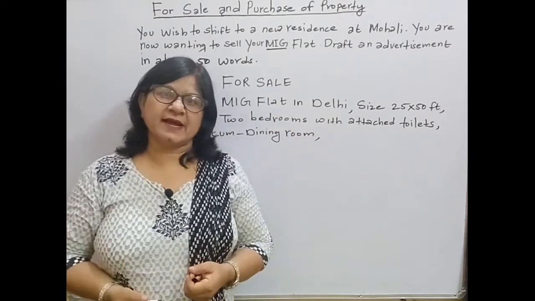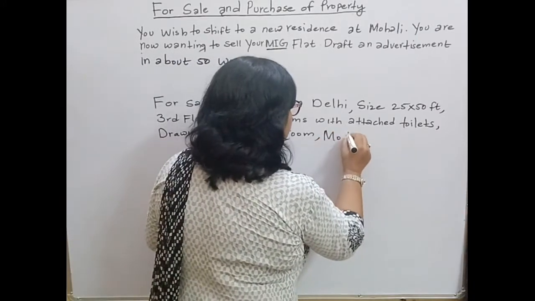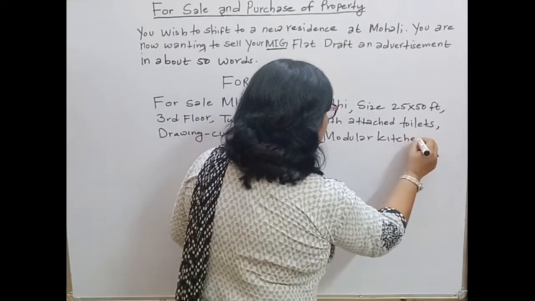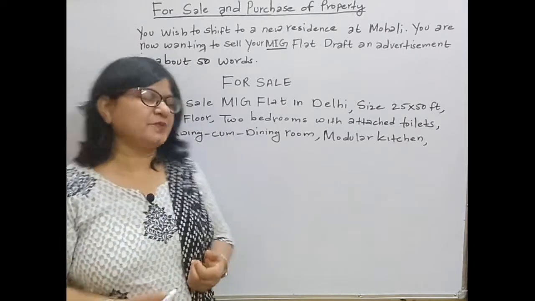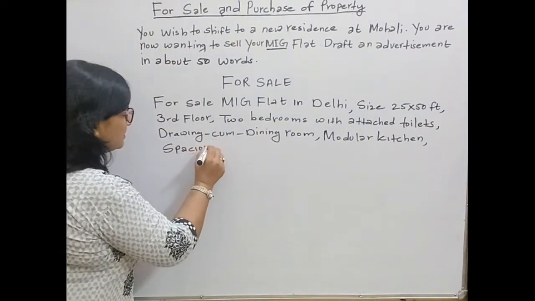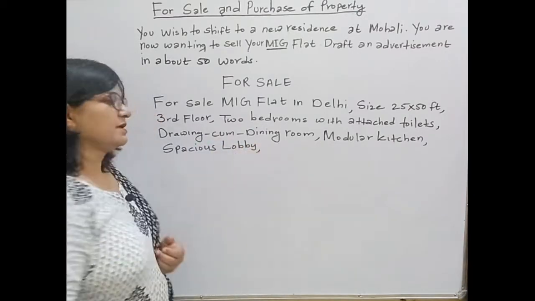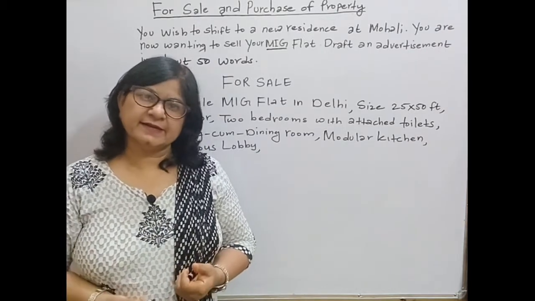After that you can write modular kitchen, and then you can write spacious lobby. Then students, you can write well ventilated.